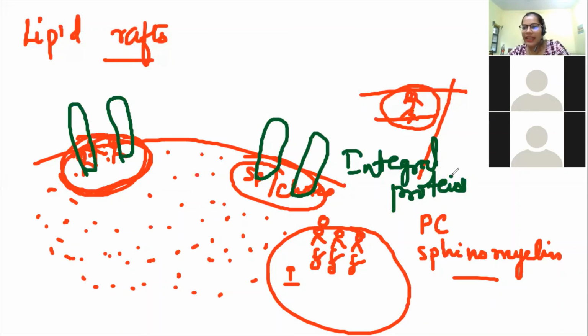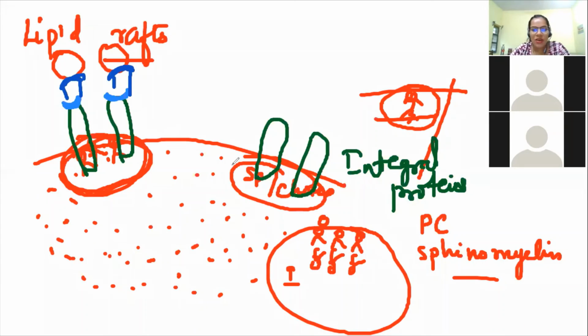Now, whenever any cell-to-cell interaction is happening, what will happen at that time? There are certain active sites and binding sites on these receptors. If the other cell comes in close vicinity, it will also have its binding sites, correct? So when they interact, what will happen?